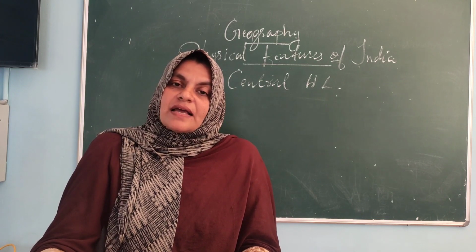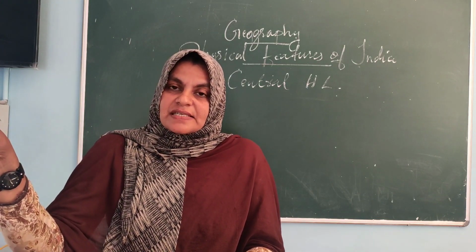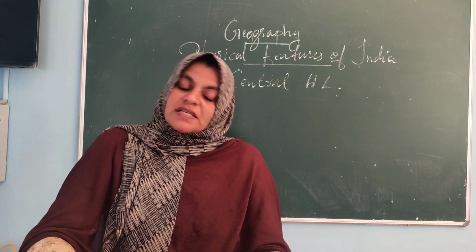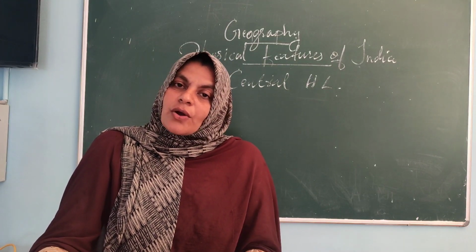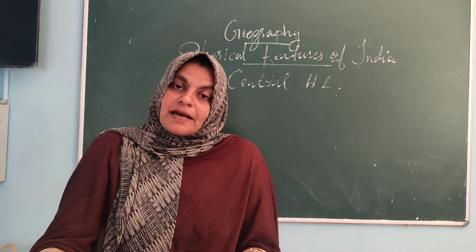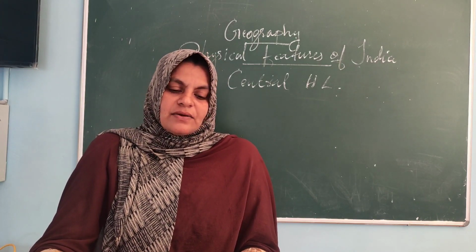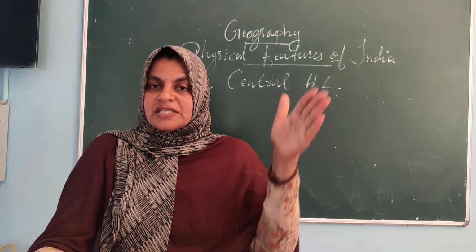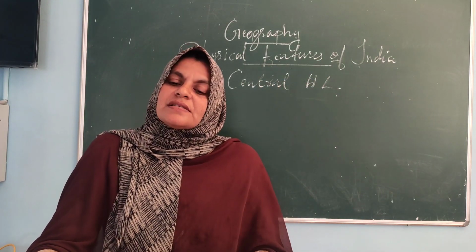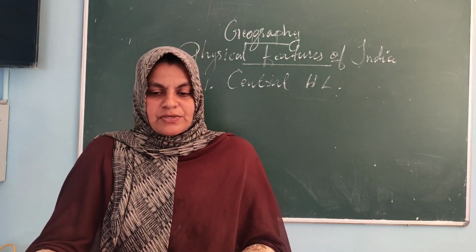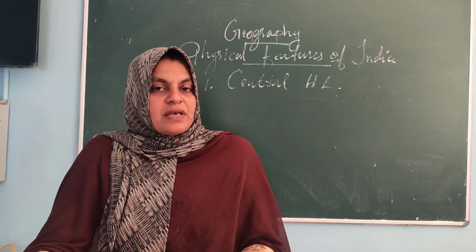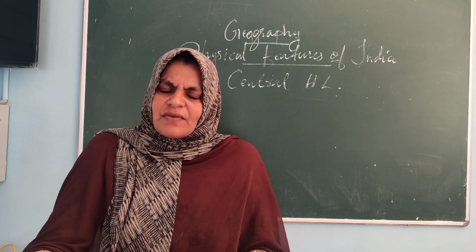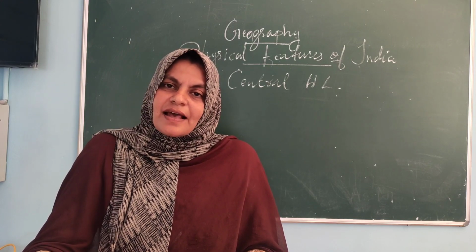The Central Highlands are wider in the west and narrower in the east. The east side of the plateau is locally known as Bundelkhand and Baghelkhand. Further eastward, we can see the Chota Nagpur Plateau. The river draining here is the Damodar River. You got it? What are the specialities of the Central Highland?